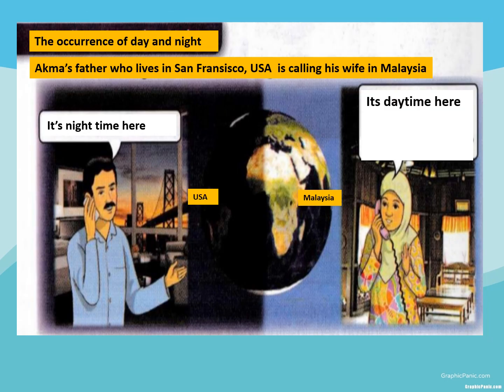As you can see here, Akmal's father, who is in San Francisco, is calling his wife in Malaysia. San Francisco is in USA, which is situated in opposite part of the Earth from Malaysia. So when people in USA are experiencing nighttime, we in Malaysia will face the sun and will experience daytime, and vice versa, dan sebaliknya.